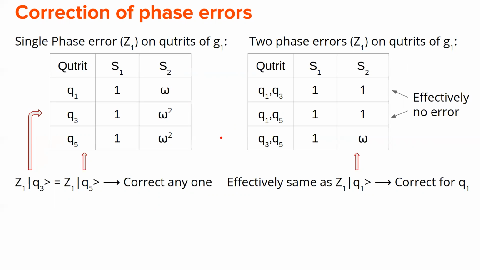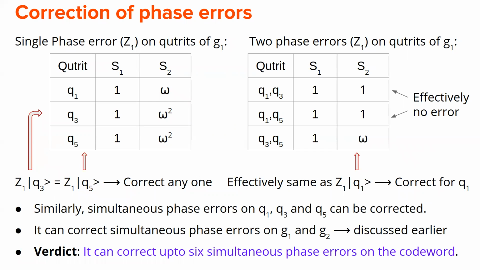Similarly, we can work out that 3 simultaneous phase errors can be corrected as well. So we can extend this to G2 equivalently, it's exactly the same. So up to 3 simultaneous phase errors can be corrected in each of these sets. And we have already argued that phase errors on 2 of these sets simultaneously can be corrected. So we have this verdict that up to 6 simultaneous phase errors we can correct on this code word.